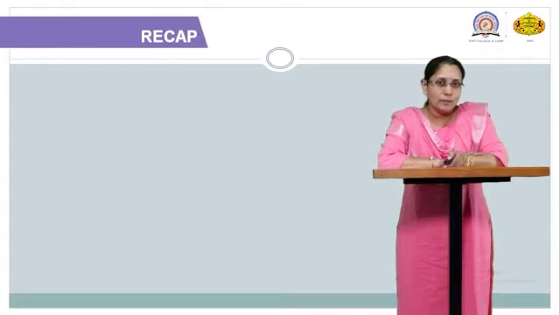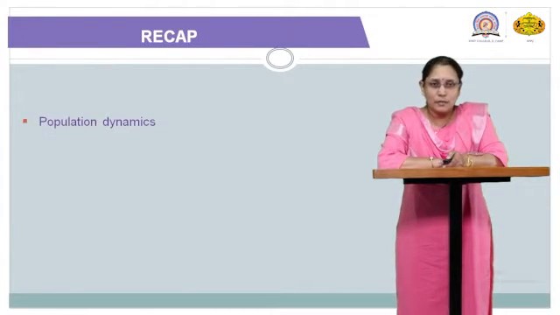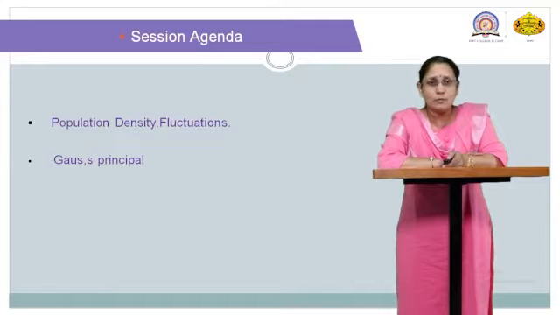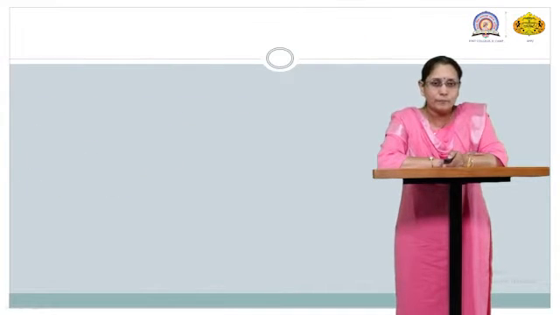In the last lecture from animal ecology, we saw population dynamics. In population dynamics, we saw the definition of population, size of population, density of population, what is meant by population growth, and the factors affecting the population. In today's lecture, we are going to talk about population density in detail, then the fluctuations which affect the population, what population fluctuations are, and an important part, the Gause principle, which is related to the organisms living in a particular ecosystem.